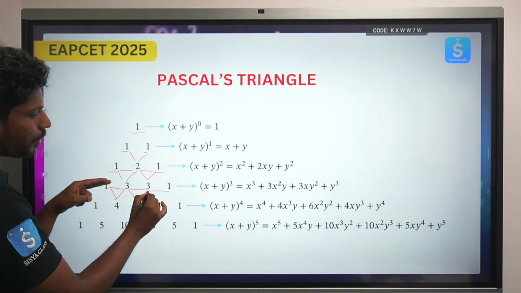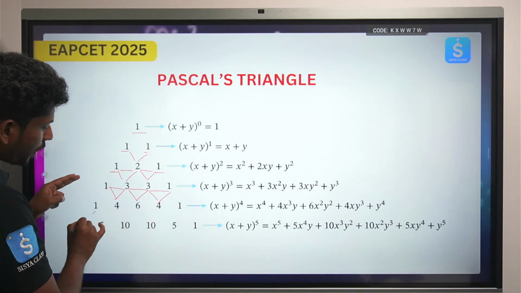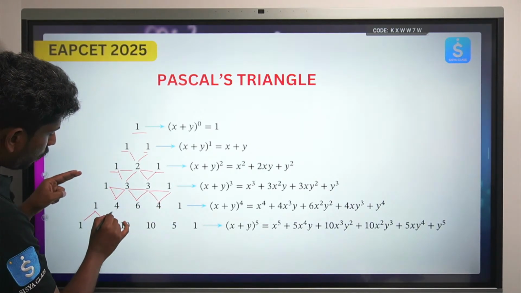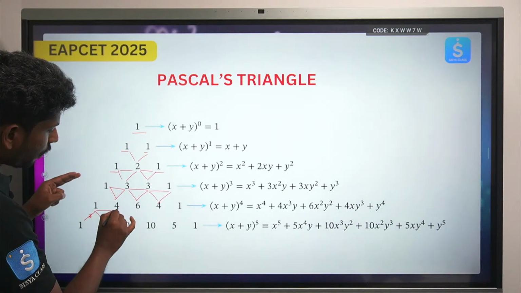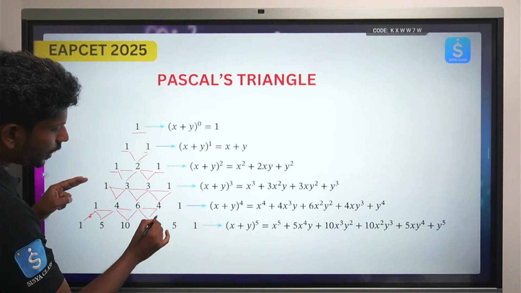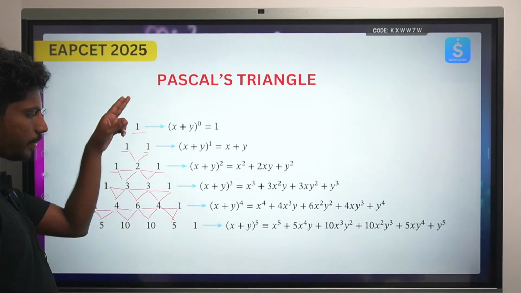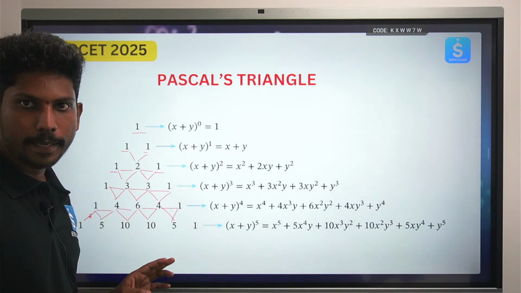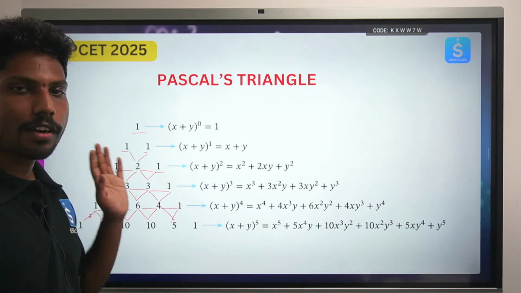You are getting it, right? 3 plus 1 is 4, 1 plus 4 is 5, right? 4 plus 6 is 10, 6 plus 4 is 10, 4 plus 1 is 5. Look, did I get the complete triangle, right? Now from here we can form the series.